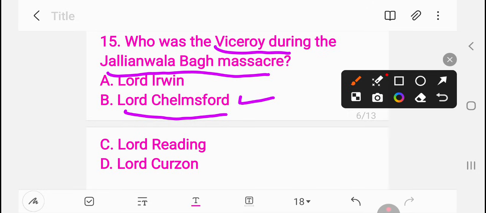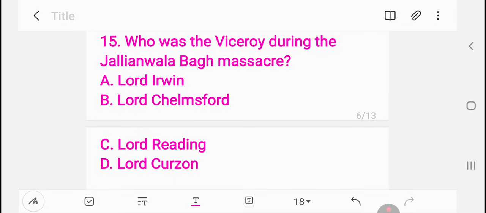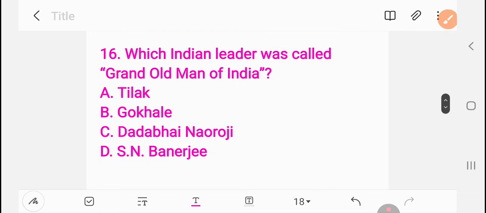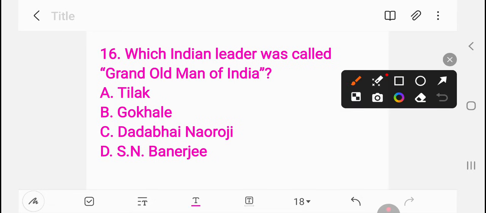Next, question number 16. Which Indian leader was called the Grand Old Man of India? Tilak, Gokhale, Dadabhai Nauroji, S.N. Banerjee. Question number 16, the right answer is Dadabhai Nauroji.